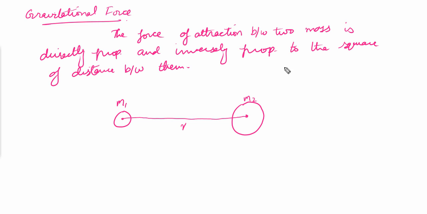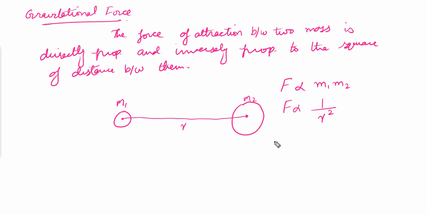So let me write it in equation form. F is directly proportional to the product of two masses, and force is inversely proportional to the square of the distance between them.